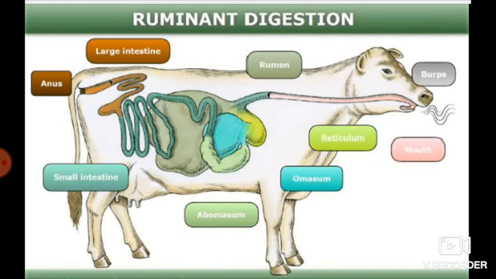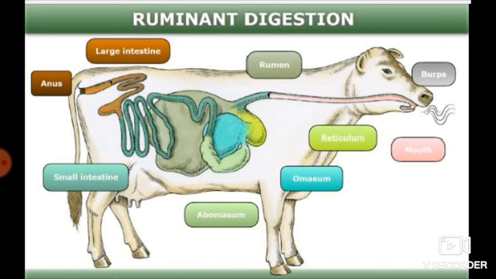Then from the small intestine, the digested food passes to the large intestine. The main function of the large intestine is to absorb water and eliminate the undigested food as feces. From the large intestine it will be passed outside. That is called feces. Here it absorbs the water.